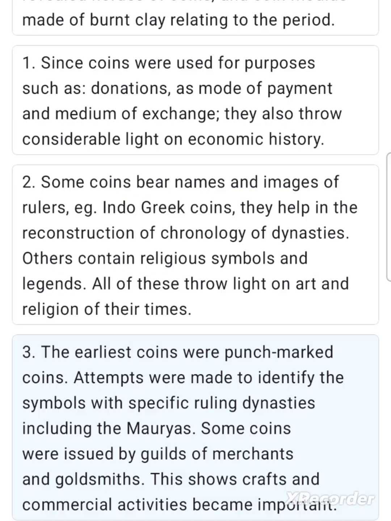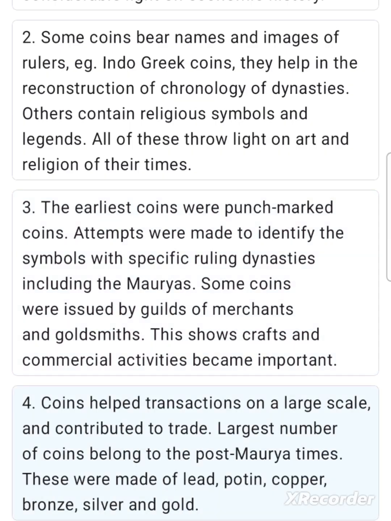3. The earliest coins were punch-marked coins. Attempts were made to identify the symbols with specific ruling dynasties including the Mauryas. Some coins were issued by guilds of merchants and goldsmiths. This shows crafts and commercial activities became important. 4. Coins helped transactions on a large scale and contributed to trade. Largest number of coins belong to the post-Maurya times. These were made of lead, cotton, copper, bronze, silver and gold.